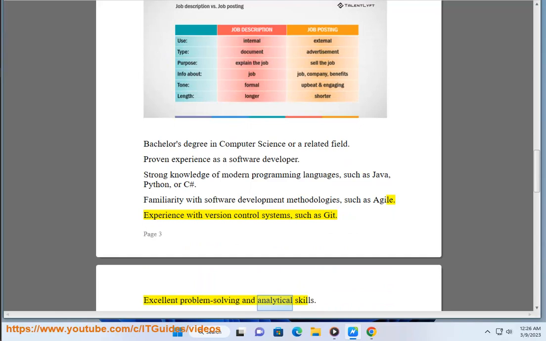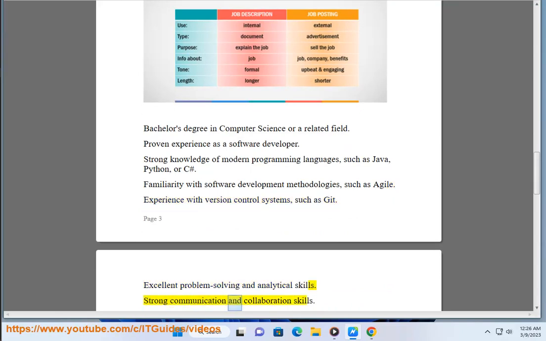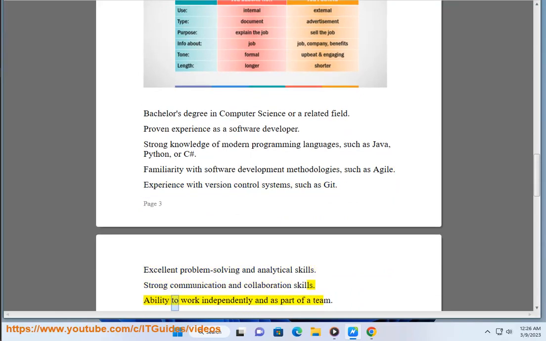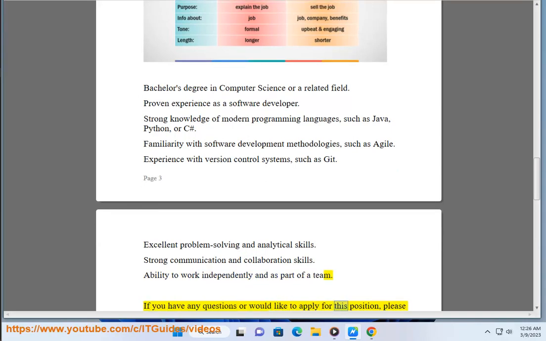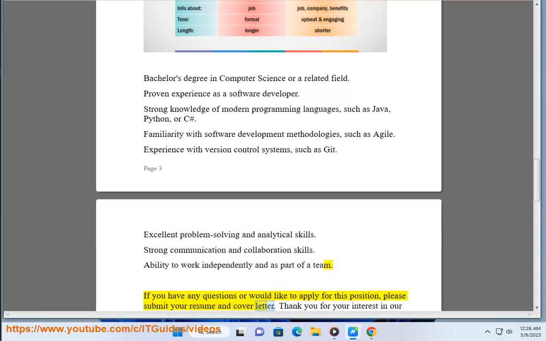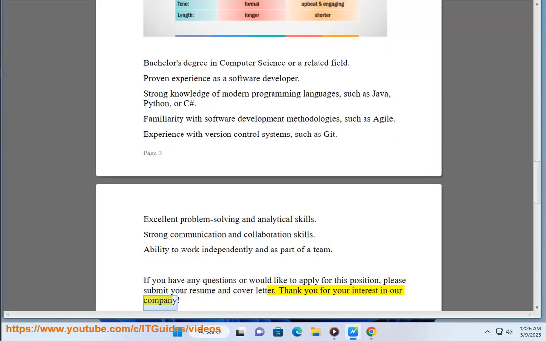Excellent problem-solving and analytical skills. Strong communication and collaboration skills. Ability to work independently and as part of a team. If you have any questions or would like to apply for this position, please submit your resume and cover letter. Thank you for your interest in our company.